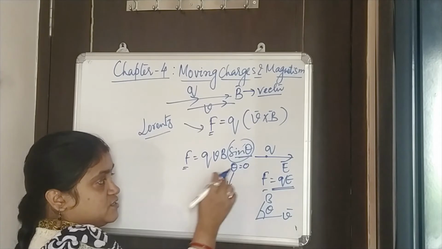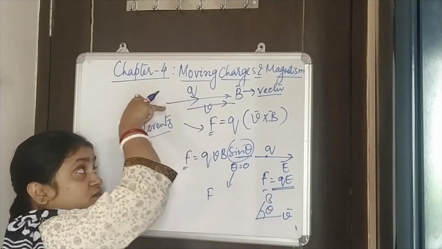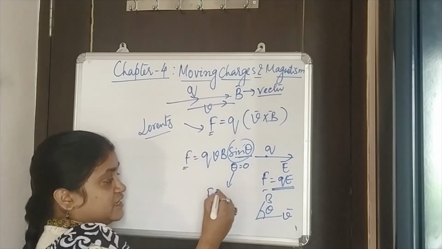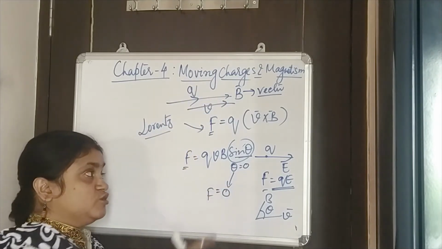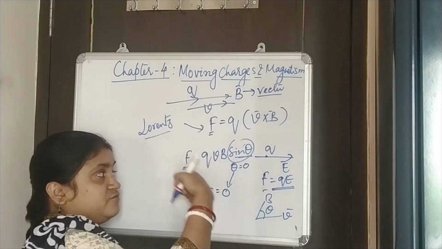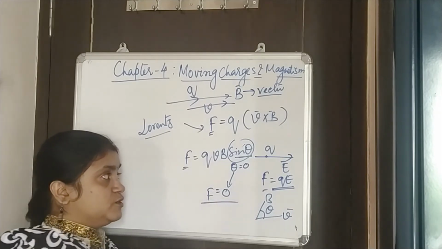Therefore, if the charge is moving parallel to the magnetic field, in that particular case my magnetic force will be 0, since sine theta is 0 and this whole quantity will be 0.